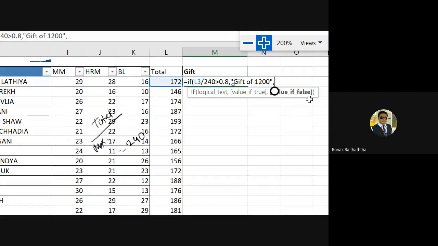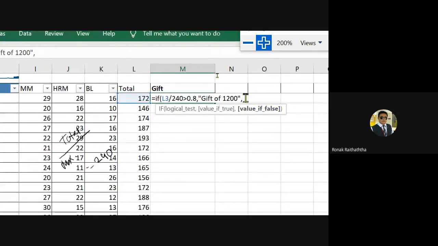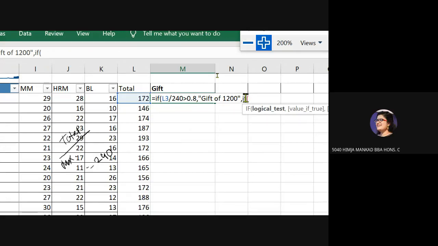And it would be if, and the second condition was what? Can someone tell me? What was there in the if now? Average is more than 22. Very true. So if you insert another if, after that obviously you need to insert one more bracket, because now the second if's everything would come over here, right? So the second logical test is average shall be more than 22.